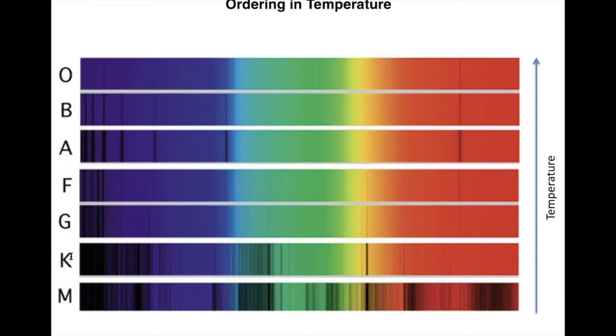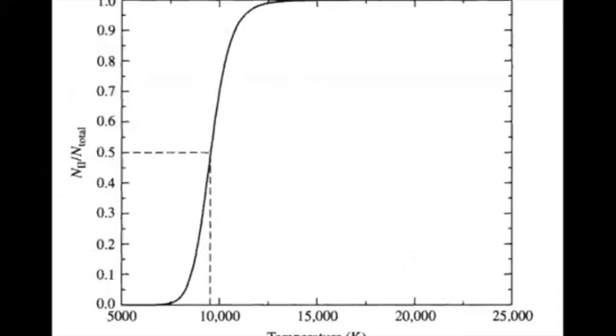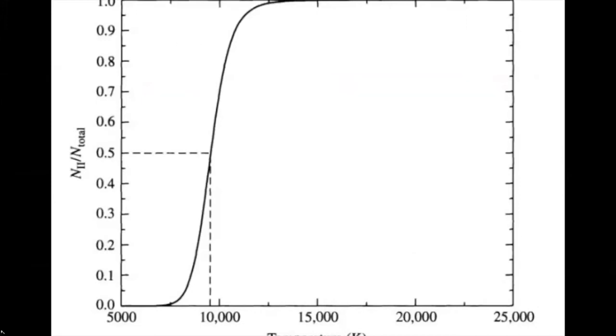So we can write Boltzmann levels for the ionization balance. That's what you're seeing here. This is the ionization level, so the number of atoms at the ionized state, N2, over the total number. And indeed, you see here that ionization starts at about 6,000 Kelvin, and at 10,000, you have half of the atoms being ionized. And then at about 15,000, you have all of the atoms ionized.